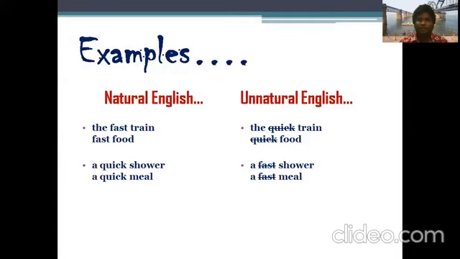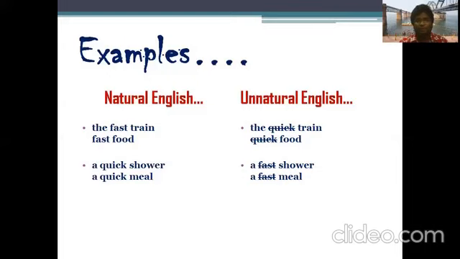And next one, we say fast food. We don't say quick food. Whenever we are going on the road, we notice some fast food centers. They never say quick food, because fast food is food that you can make very fast. For example, boiling rice in a cooker takes time, and making a curry takes time. But fried rice won't take more than 7 to 10 minutes. That is the reason it is named fast food.